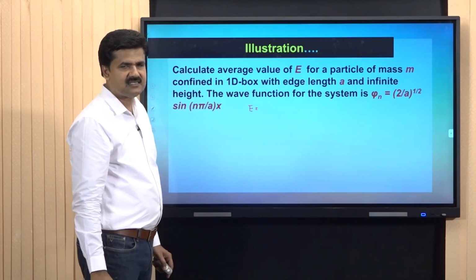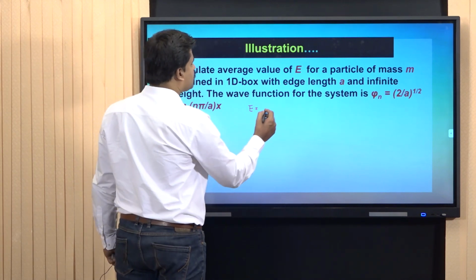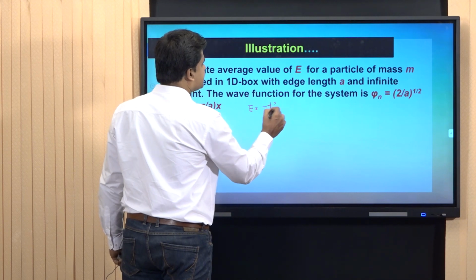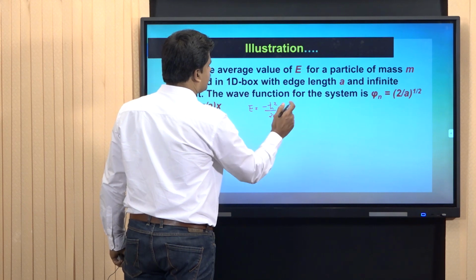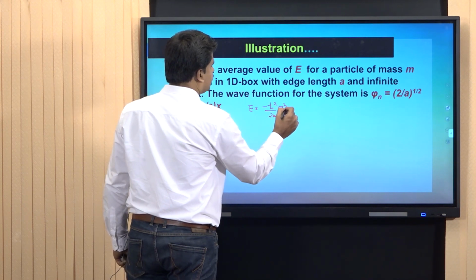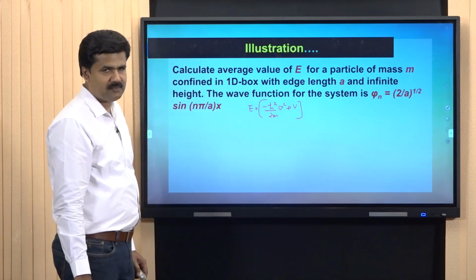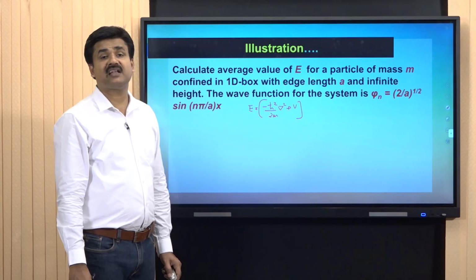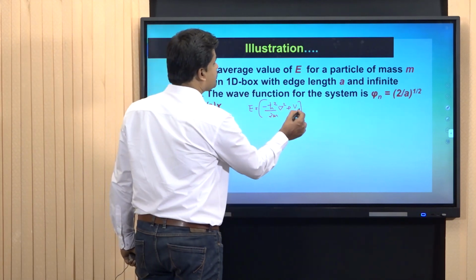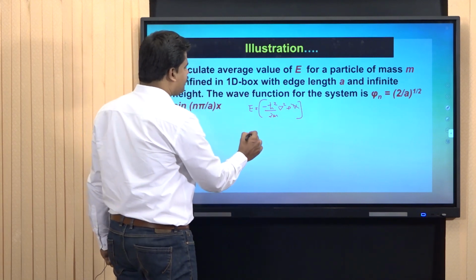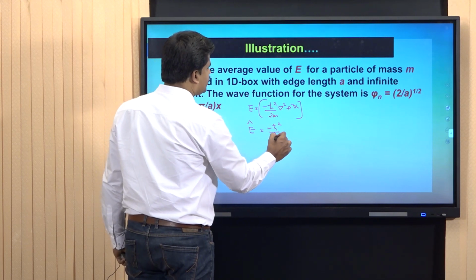It should be noted that the total energy operator is the Hamiltonian operator, and the Hamiltonian operator is minus h cross square by 2m del square plus V. For a particle in a box problem, inside the box the potential energy part vanishes. Therefore, the energy operator will be minus h cross square by 2m del square.